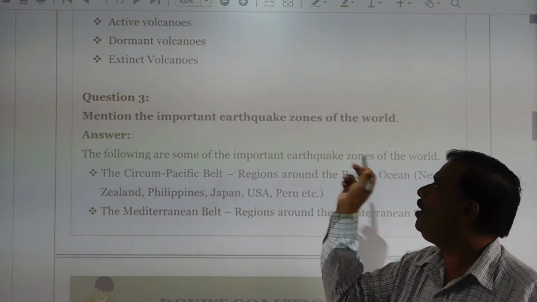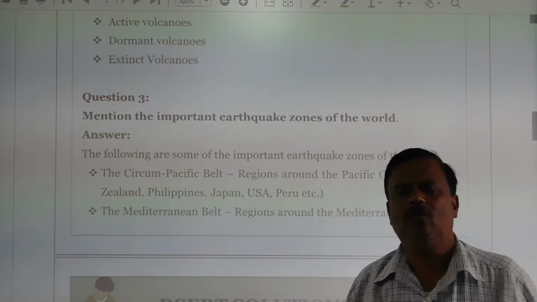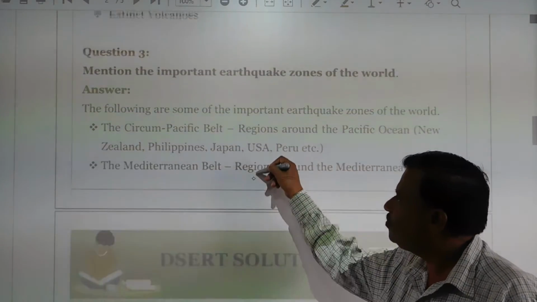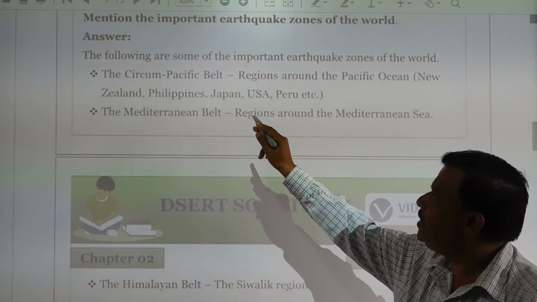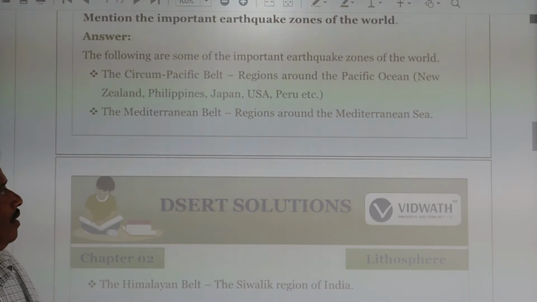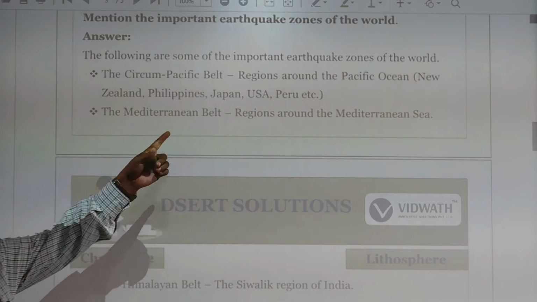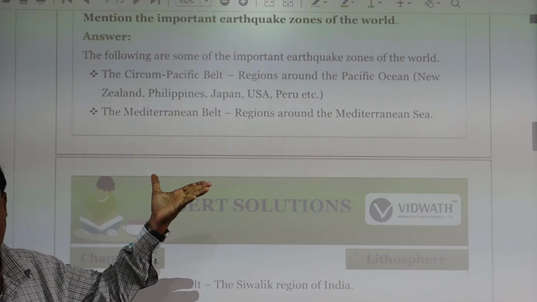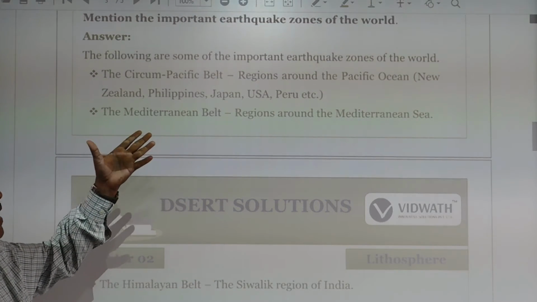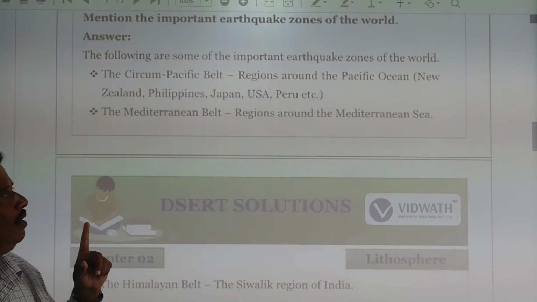Next, mention the important earthquake zones of the world. Which are those earthquake zones in the world? See here, the circum-Pacific belt. The circum-Pacific belt covers the regions around the Pacific Ocean. The circum-Pacific belt is the main earthquake zone.